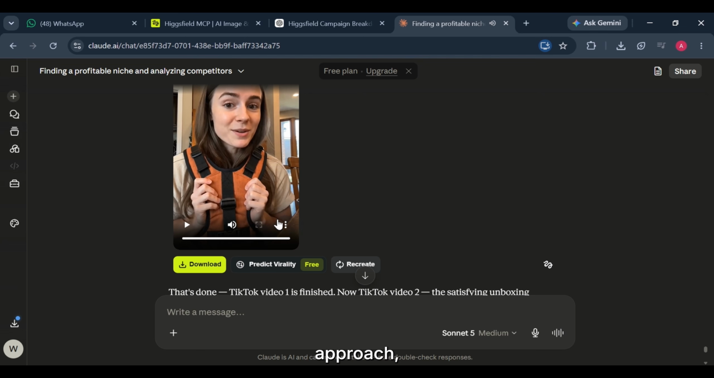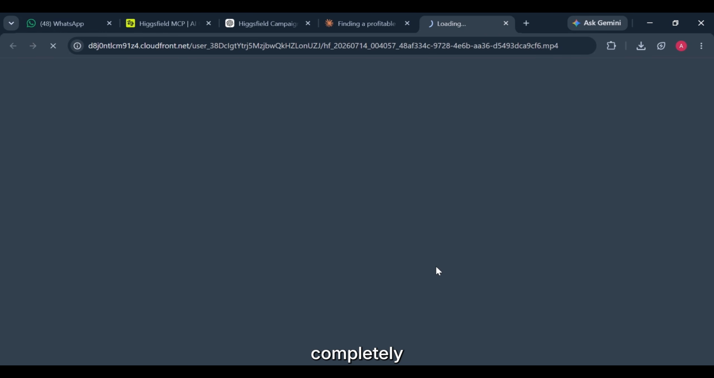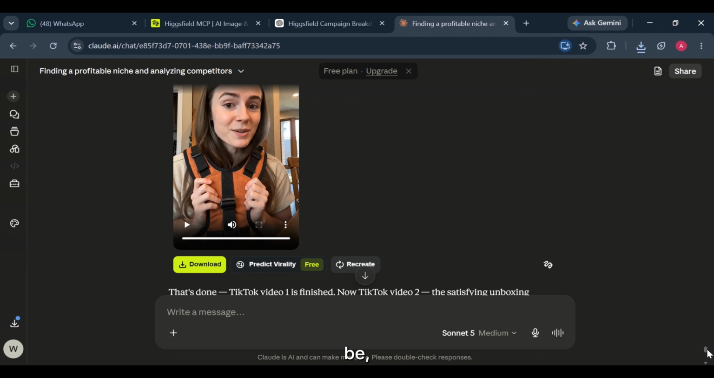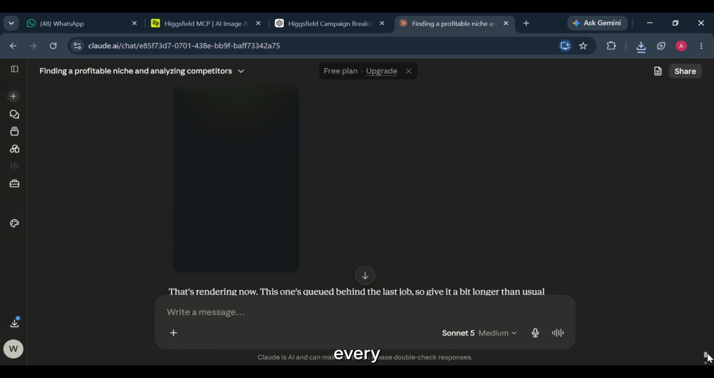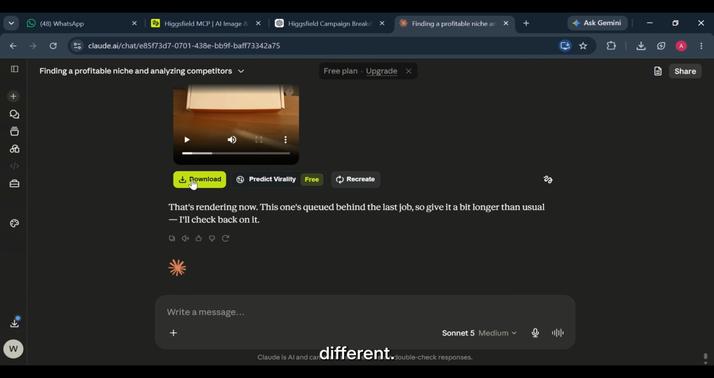Completely different approach, shorter hooks, faster pacing, more personality, more emphasis on grabbing attention immediately. Same product, same brand, completely different communication style. And honestly, that's exactly how it should be, because copying the same content across every platform almost never works. Each audience expects something different.